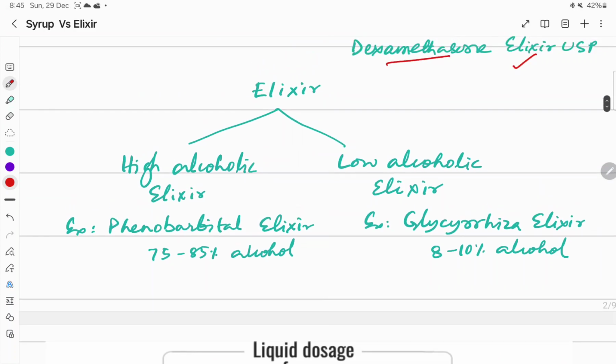And elixir can also be high alcoholic elixir and low alcoholic elixir. Phenobarbital elixir contains about 75 to 85% alcohol, and low alcoholic elixir contains less alcohol, 10 to 20%. An example is glycyrrhiza elixir, which contains only 8 to 10% alcohol.